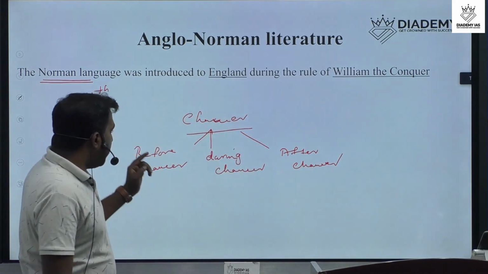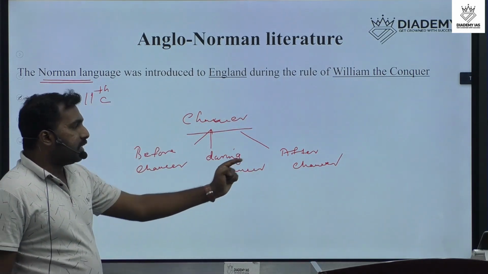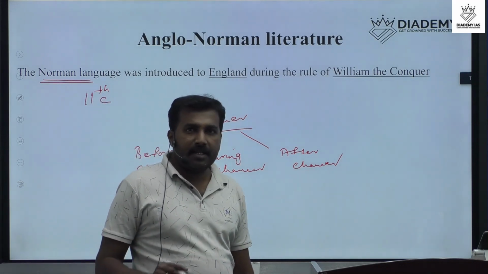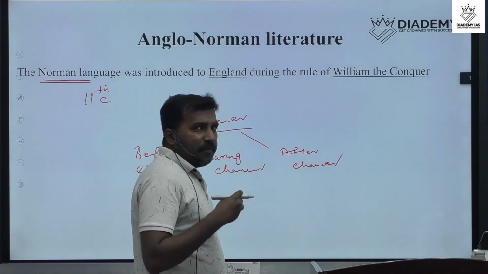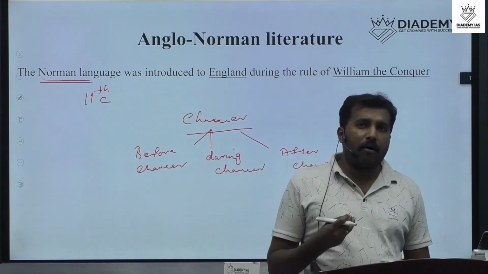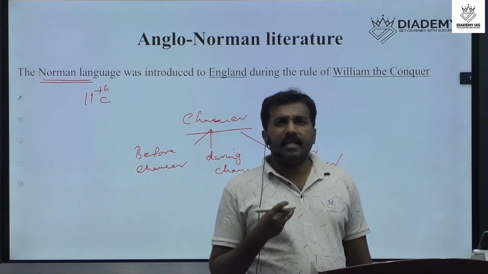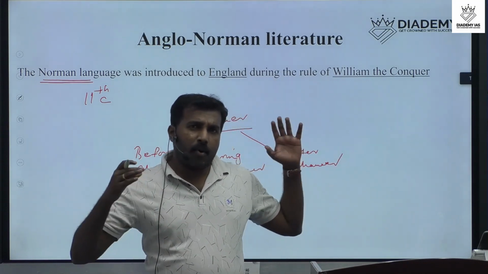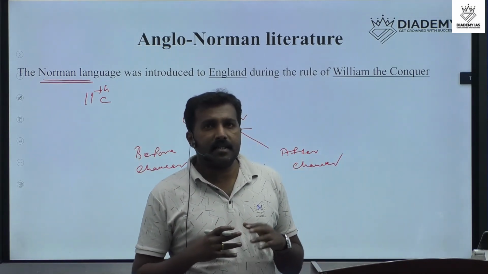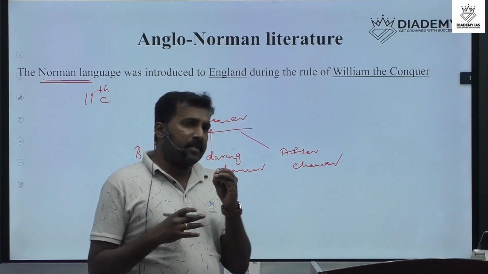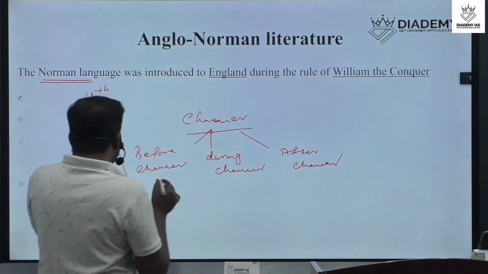Okay, before Chaucer, during Chaucer, after Chaucer. What is the meaning of these three divisions? It means that when we refer to the history of English literature, we can easily understand the old and middle part of English literature and explain it in a short way.